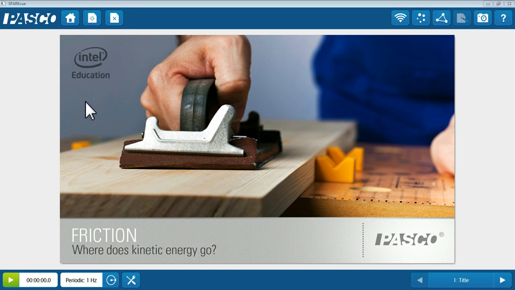How to demonstrate the Intel Education Classmate PC Friction: Where Does Kinetic Energy Go? PASCO Scientific Spark Lab. The first thing you would like to do is to have a quick overview of the